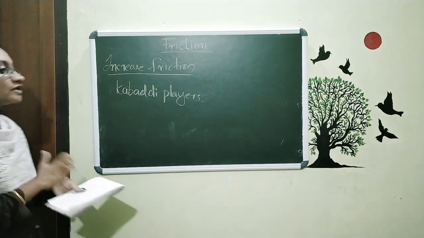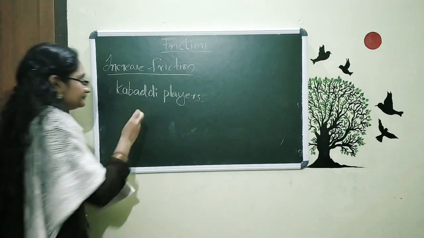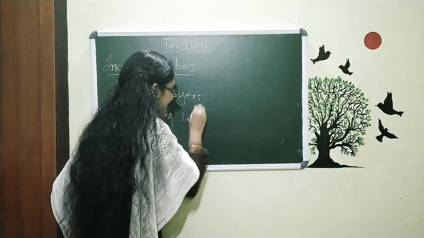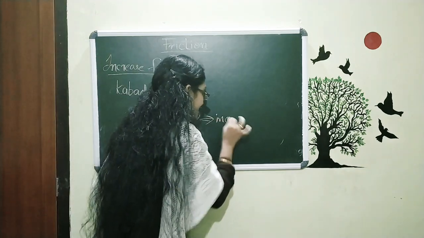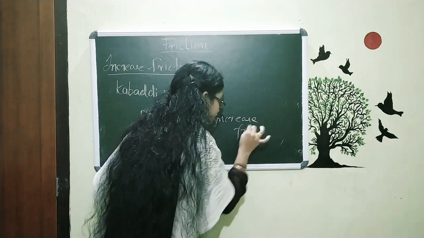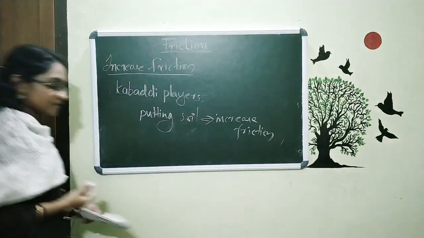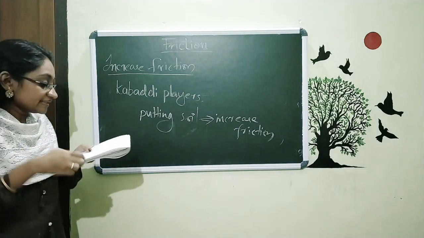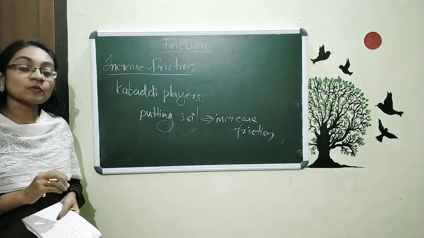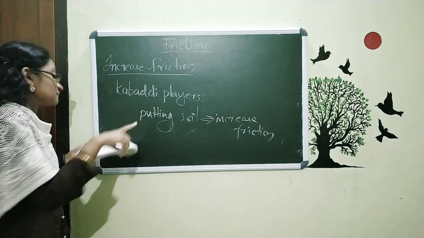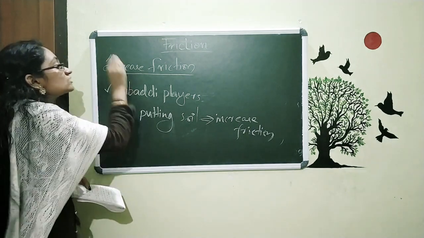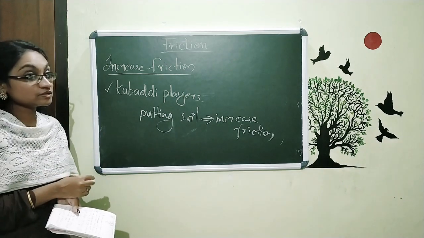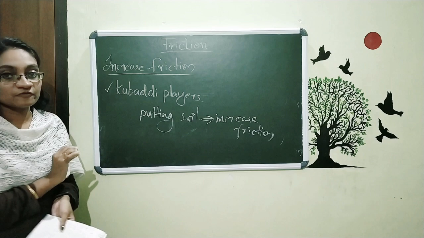They put soil on their hands to increase friction, and that's how they can get a better grip on their opponents. Soil is not so smooth, and that's how they increase the friction.